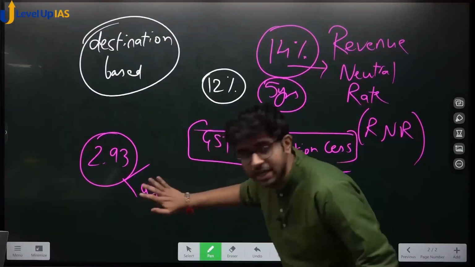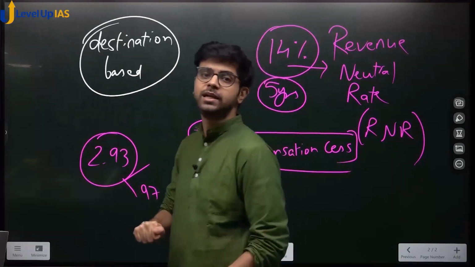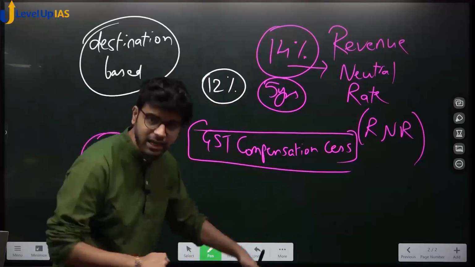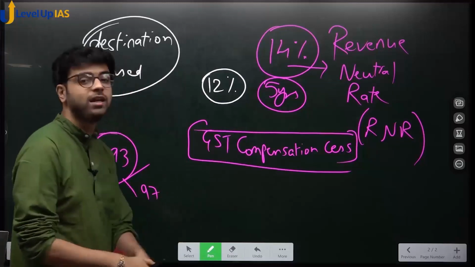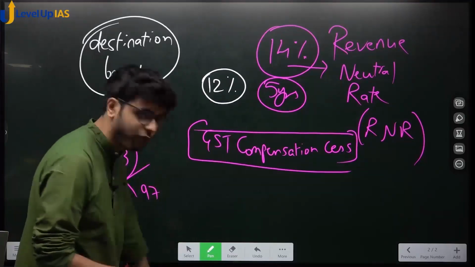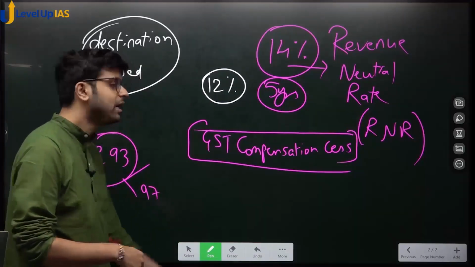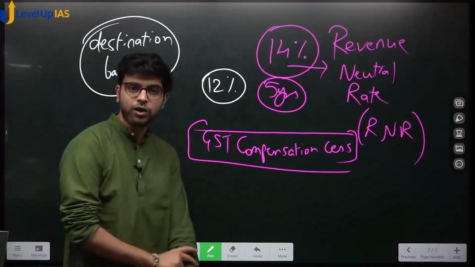Now, how will the center pay the interest on what is borrowed by states? Compensation cess to dena hi hai. Compensation cess is supposed to be given. States have also borrowed the GST shortfall, and interest is now given by the government on those states.